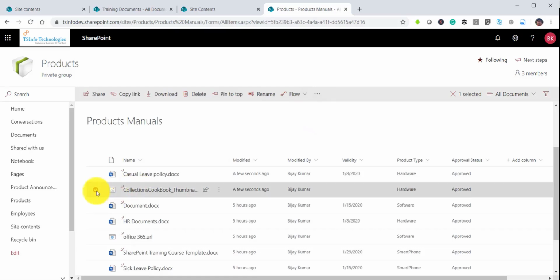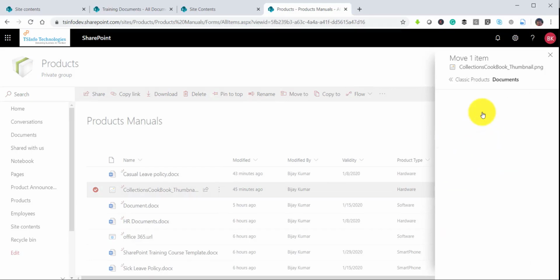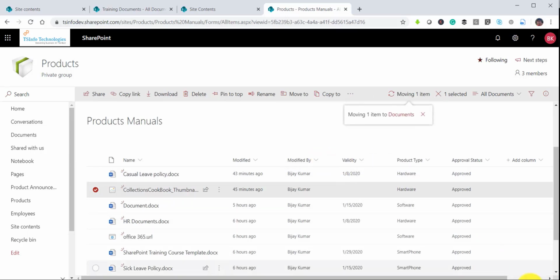Sorry, I will select the document, and then I just refresh once, then I can see the move and copy to options again. If I now select this document or the image file here, in this case I click on move to, and you can see it is showing me the same way. I'll click on classic product and we will move to the same library here. I'll click on move here. So it is asking us that these are the properties which will get lost. You can click on move anyway.